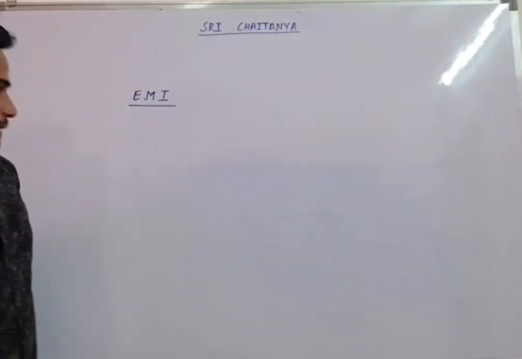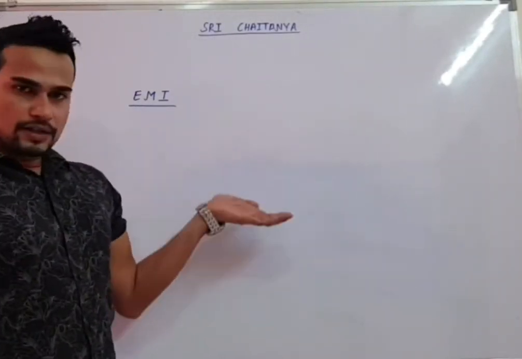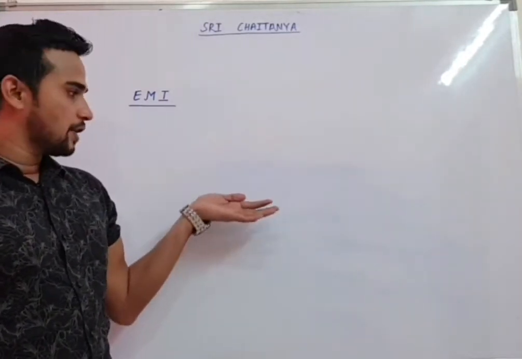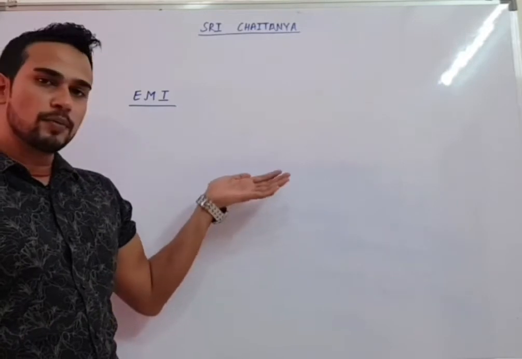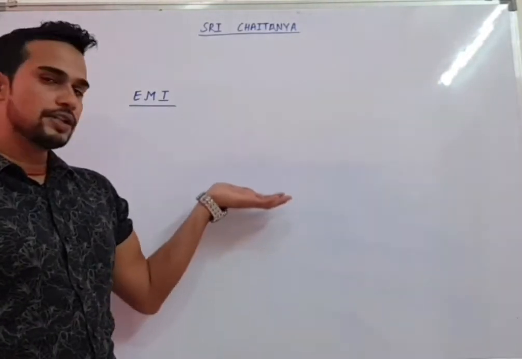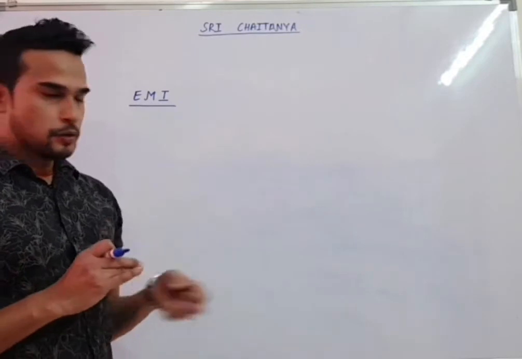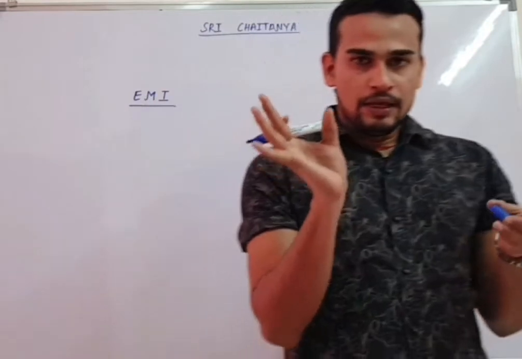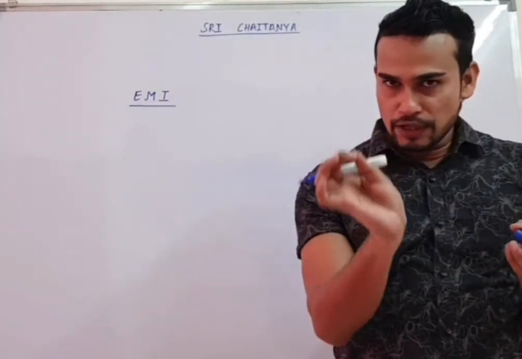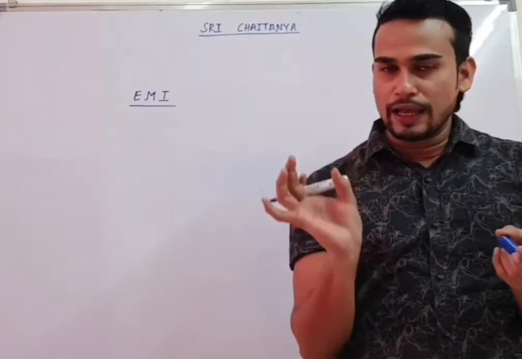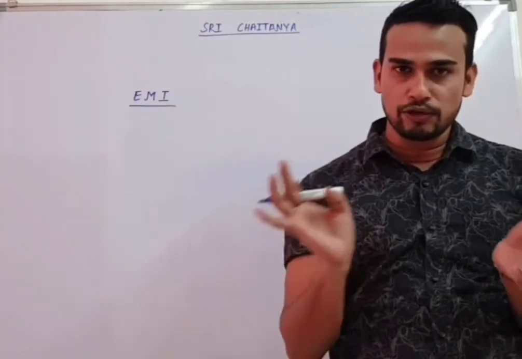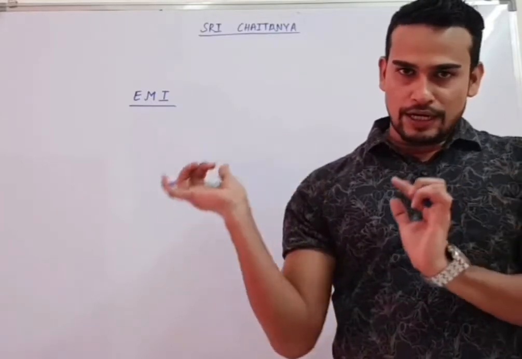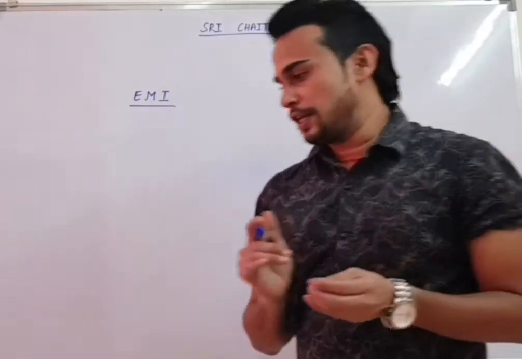Now what will we study in this chapter? Mainly Faraday's law, then Lenz's law, then motional EMF, then self-inductance, mutual inductance, eddy current, and inductors. So many things we have to study, and we have a limited amount of time. So be 100% focused, then only this online class will be helpful for you. Don't see it as a normal YouTube video. Be focused and try to understand all these things.